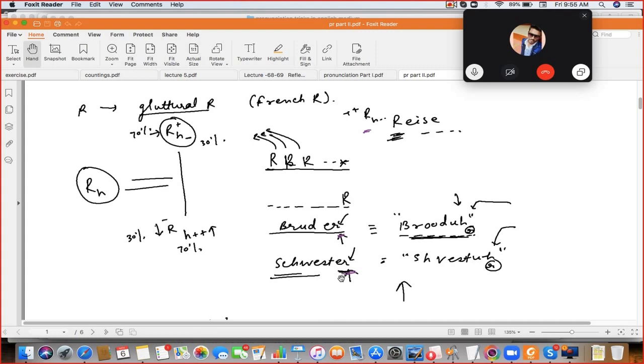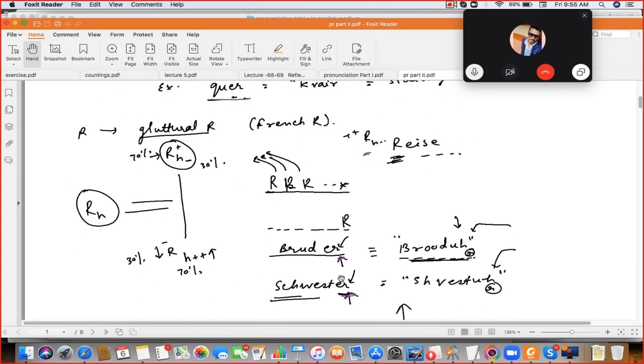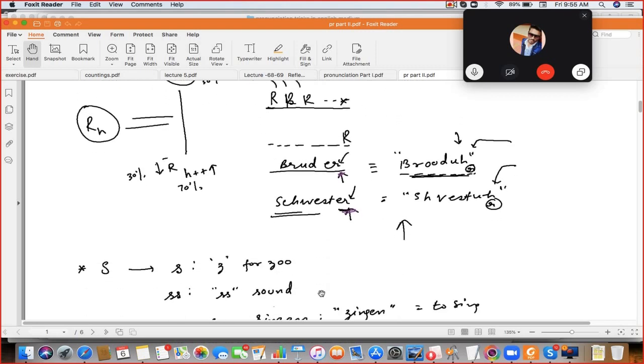And Schwester. Simple R. Repeat. Sorry. Can you repeat the last one? Schwester. Yeah, Schwester means sister. So speak riser, brooder, and Schwester. Riser. Brooder. And Schwester. Correct.